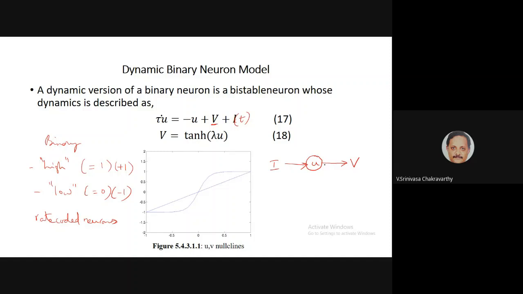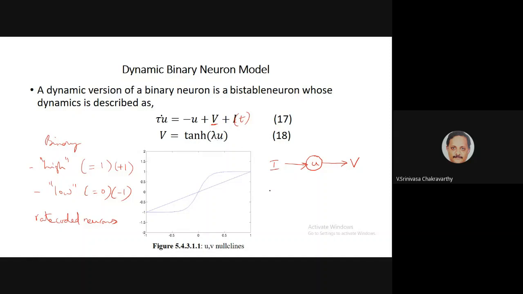This is the format for a lot of neuron models we have been seeing in the last few classes. Here also it is similar, but the internal dynamics is very simple. There's only a single dynamical variable U, which links the external current I with the voltage V. This U is given by the dynamics tau U dot is equal to minus U plus V plus I, where I is the external current, and V is given as tanh of lambda U, a tanh function. Lambda is the slope of the tanh function.